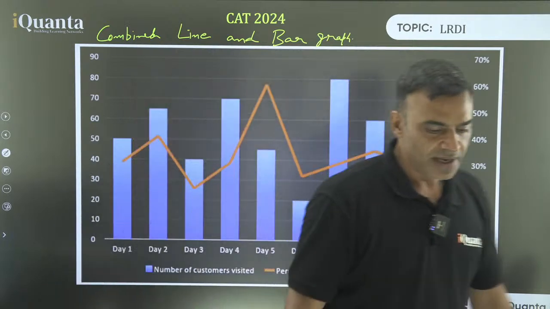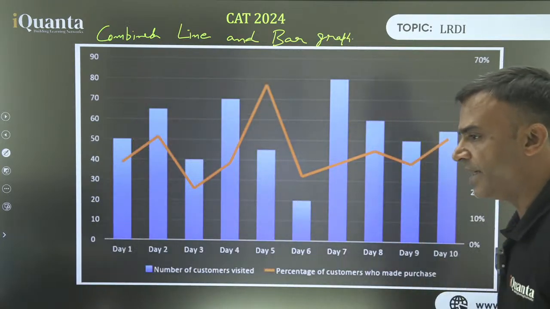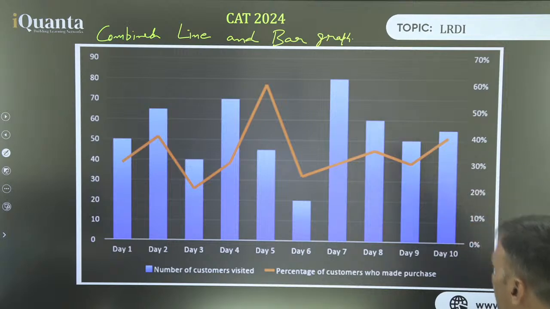Look at everything that is there. Number of visitors, number of customers visited, percentage of customers who made a purchase.